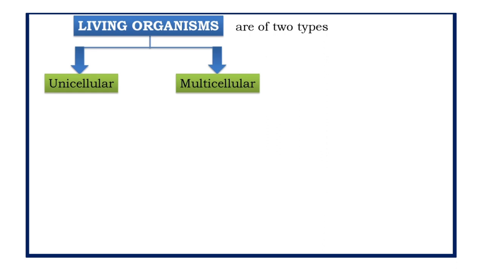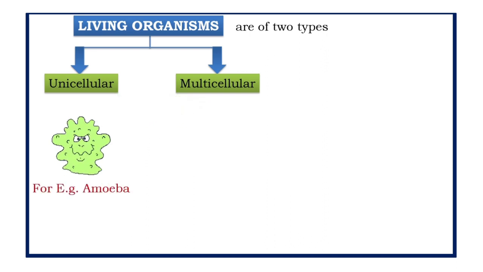The second is multicellular, that is, they are made up of more than one cell. In unicellular organisms, for example amoeba, a single cell will carry out all functions, be it intake of food, gas exchange, respiration, or excretion. Everything will happen with the help of this single cell in amoeba.